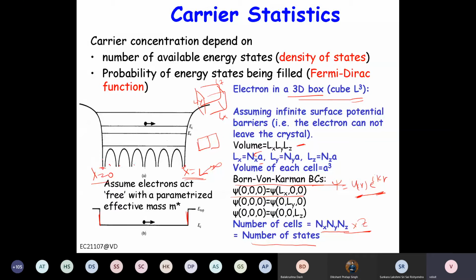Discretization or those boundary conditions will fix, let's say, lambda by 2 equal to L, those things, right? Like we did for the quantum well. So instead of using fixed boundaries, we use periodic boundaries here. Periodic boundaries help us derive a solution which is independent of the size of the semiconductor. Okay, sir, fine.